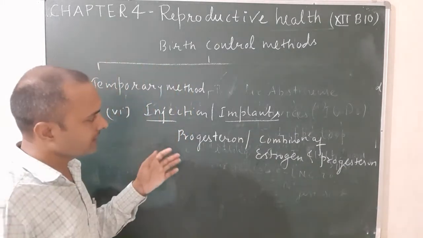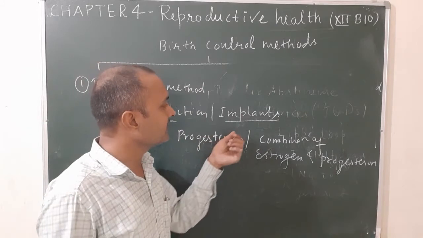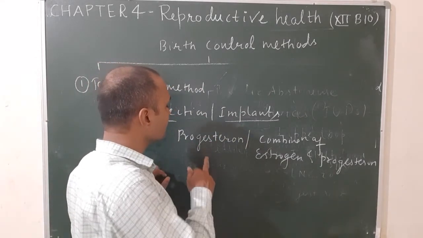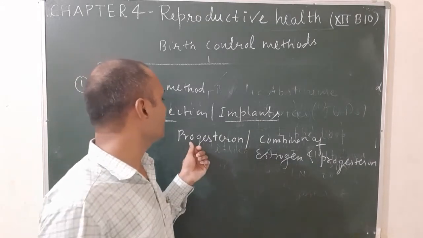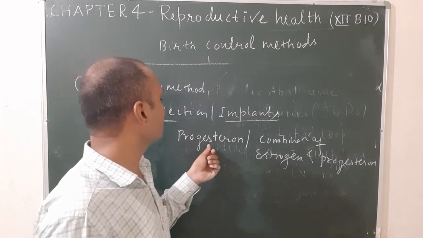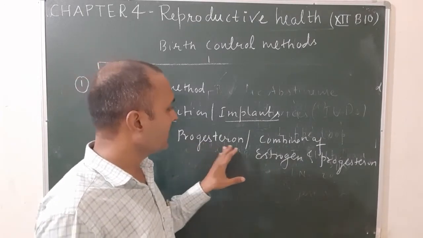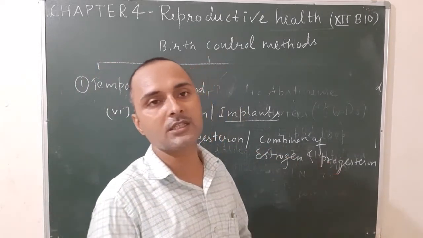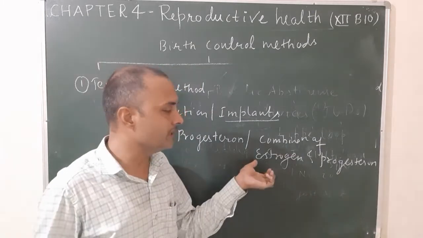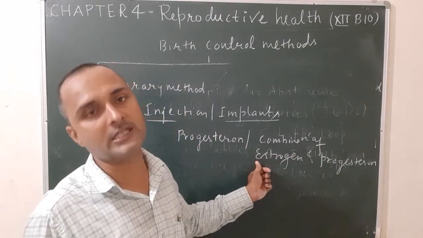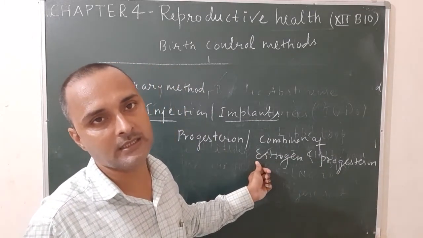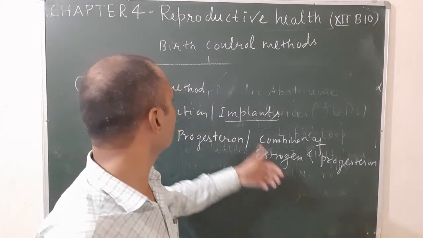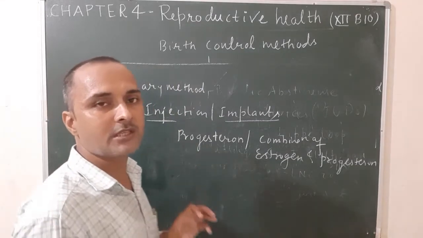So in this method, the injection contains the liquid that is progesterone, or a combination of estrogen and progesterone, under the skin of the female, and this combination prevents ovulation. As a result, there is no implantation and birth can be controlled. So this is all about the temporary methods of birth control.